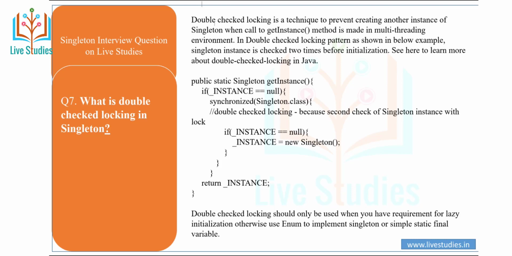You can create a program with a public static getInstance method. If instance is equal to null, then synchronize on the singleton class, which is the double checked locking, because the second check is done with a lock. If instance is null, then instance is equal to a new object, and then return the instance. Double checked locking should only be used when you have a requirement for lazy initialization, otherwise use an enum to implement singleton or a simple static final variable.